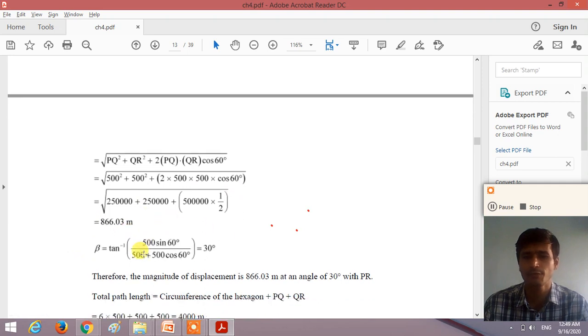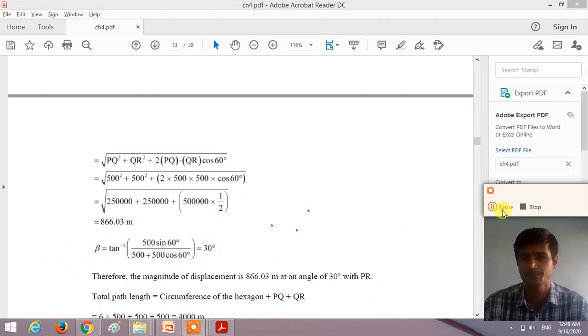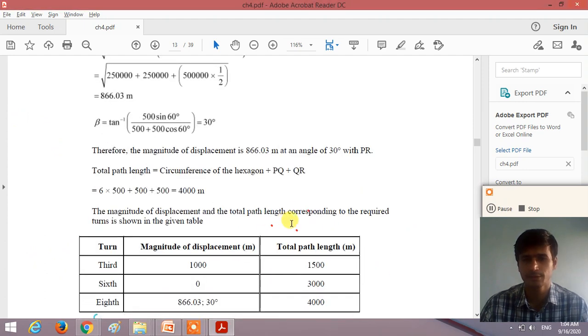866.03. And how can we calculate the angle? Beta is equal to tan inverse of B sin theta divided by 500 plus 500 cos 60. So if you calculate this, we get the angle 30 degree. So dear student, understand this example number 4.10, right?